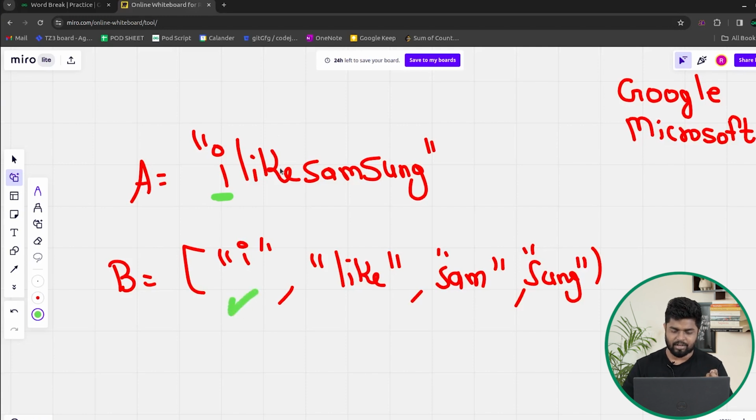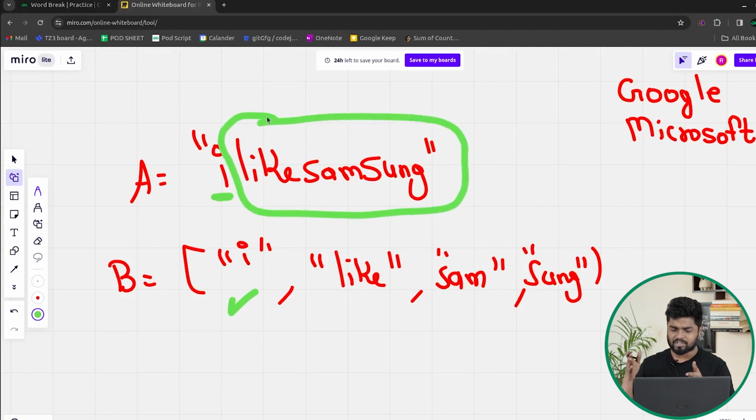It is present. So I would have said that, okay, now I will call the same solve function or same check function for the rest of the string and I'll check whether like Samsung I can generate from the given word or not. So is like Samsung present directly? No, it's not. If it was present, then I would have directly returned a true.